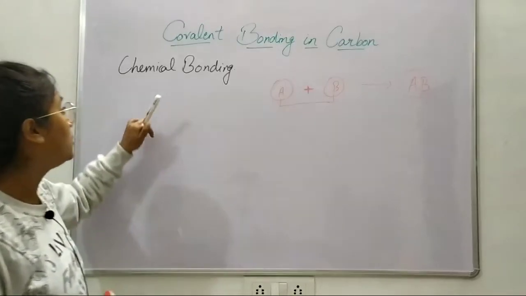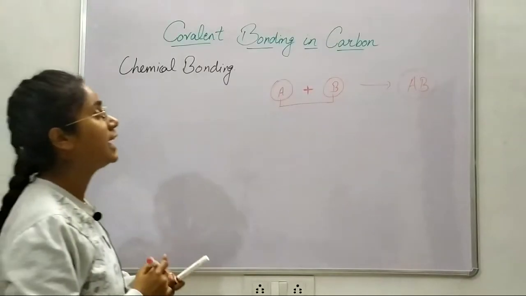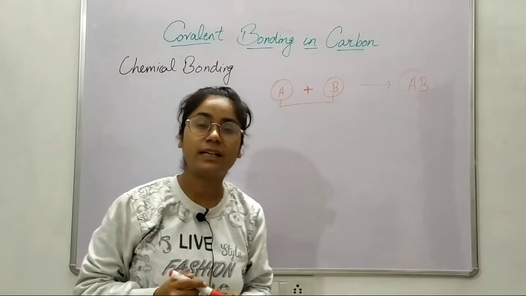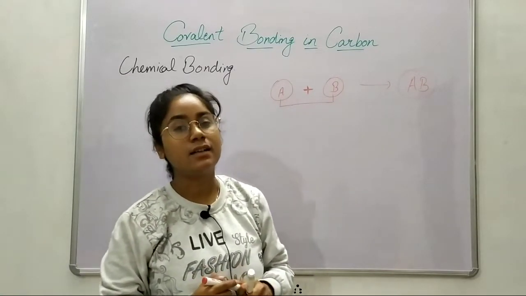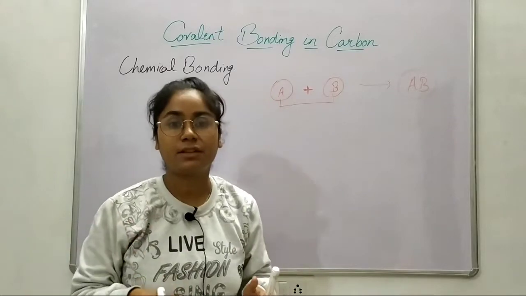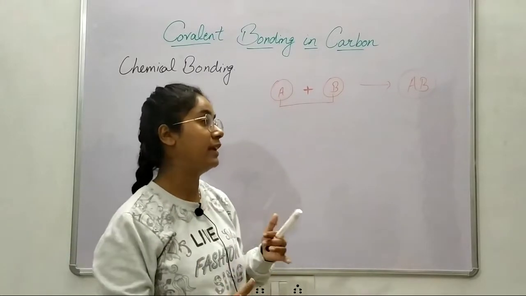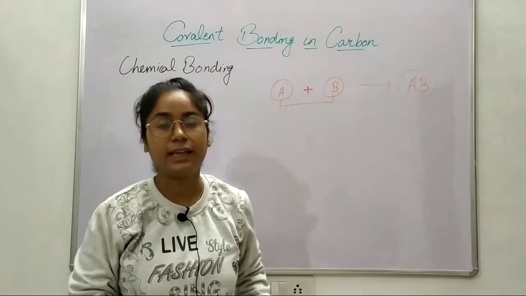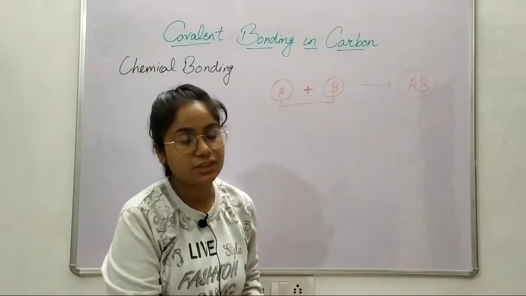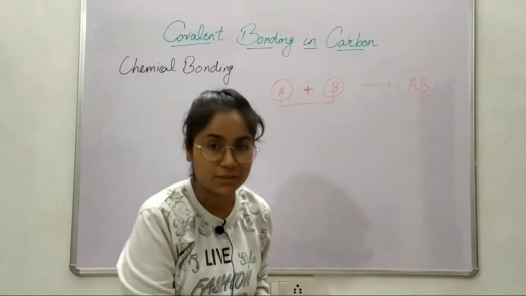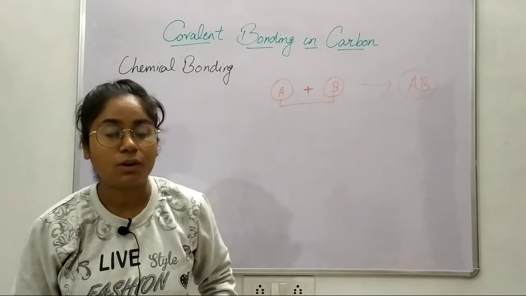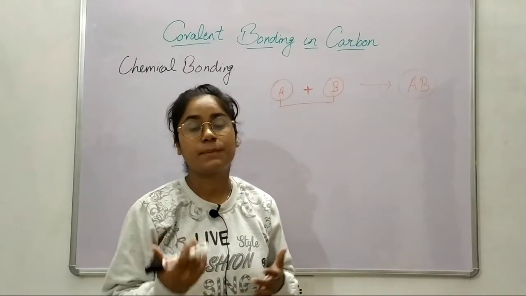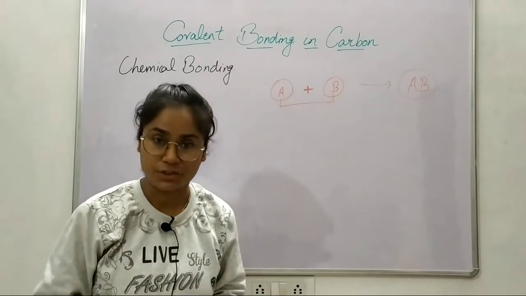I hope you are all clear with what chemical bonding is: the bonding that occurs when a chemical reaction is occurring. To complete a chemical reaction, chemical bonding is necessary. If there is no chemical bonding, then there cannot be any kind of chemical reaction.